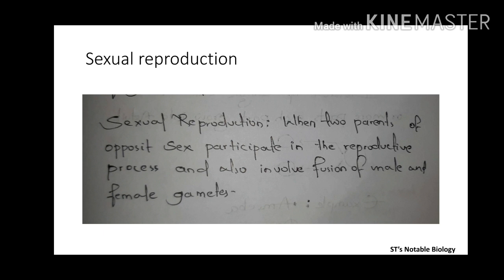Okay. Next, sexual reproduction: when two parents of opposite sex participate in a reproductive process and it also involves fusion of male and female gametes. See, as compared to asexual reproduction, in sexual reproduction there is a requirement of what? Two parents of opposite sex, and there is a necessity of fusion of male and female gametes.